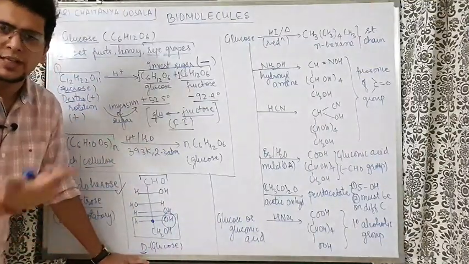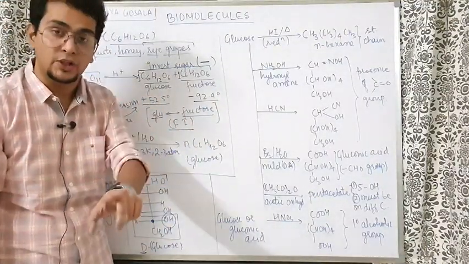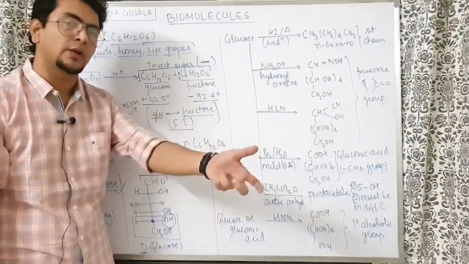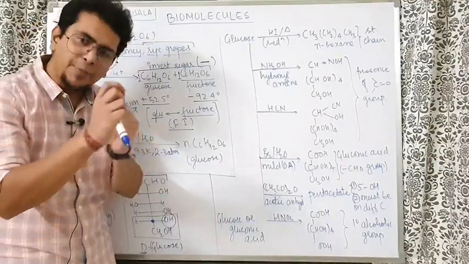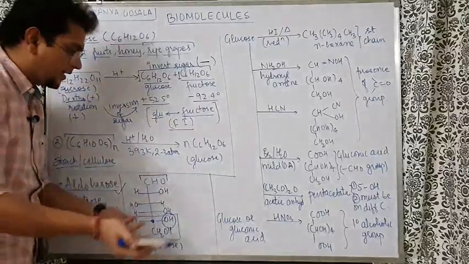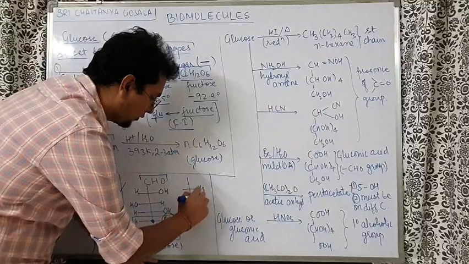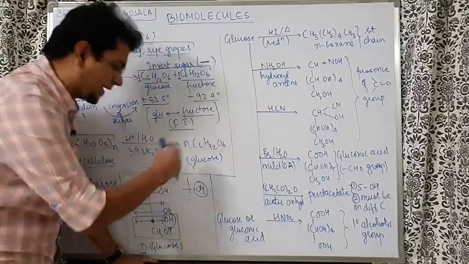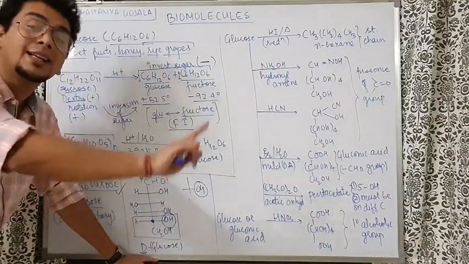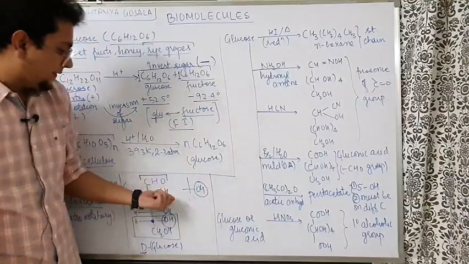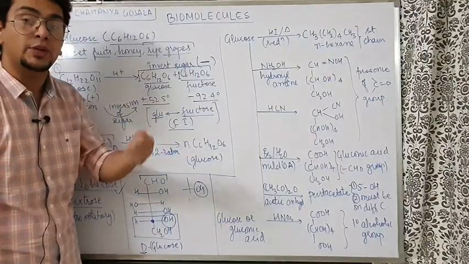This is called relative configuration, capital D, capital L. Understand, this capital D, capital L has nothing to do with dextro-levo rotation. Capital D does not mean it will have a dextrorotatory nature, and capital L does not mean it will have a levorotatory nature. It is just a relative comparison we have done with glyceraldehyde. At that time, very elementary knowledge was there. They found that in glyceraldehyde, when the OH group was on the right side, it rotated the plane polarized light to the right, and when the OH group was on the left side, the plane polarized light was rotated to the left.